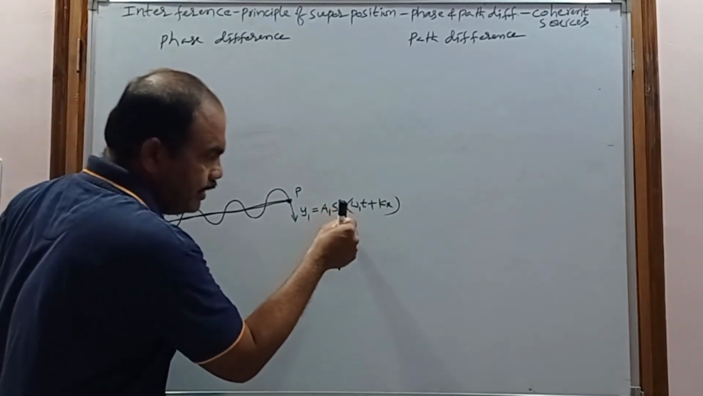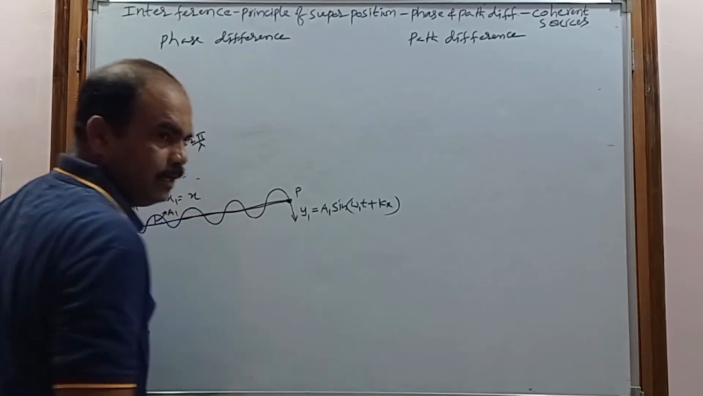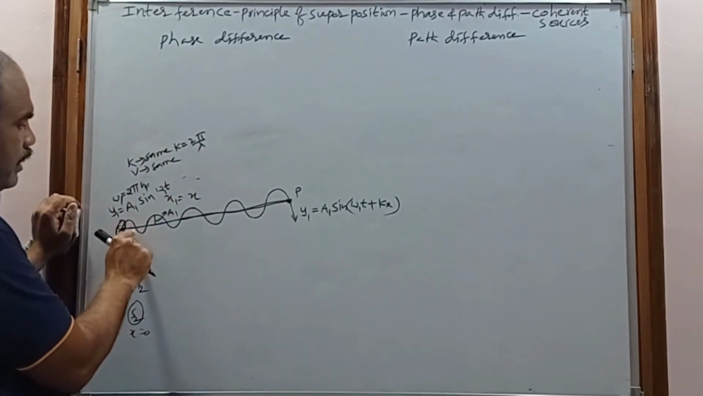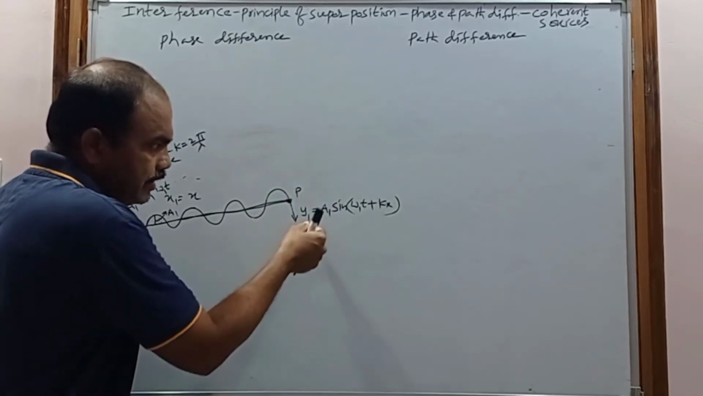So, it is an SHM equation, and this y1 can represent the displacement of this particle, but here the y1 also gives the equation of the wave. This is the equation of the wave, and this is the displacement of the particle.